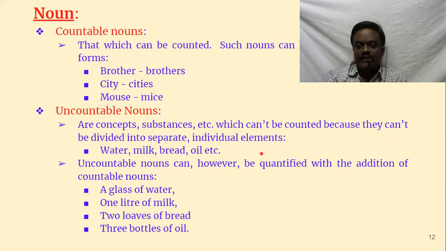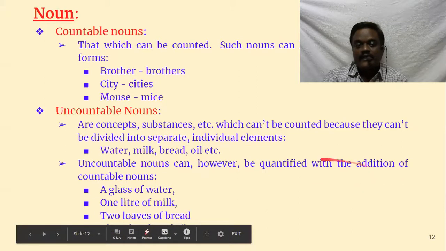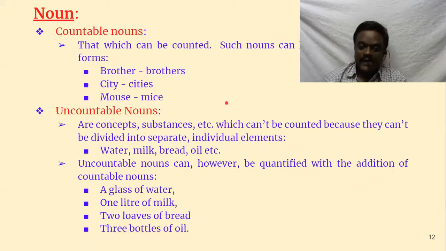For example, water. Water is a substance, a liquid. Milk, bread, oil, etc. These are all uncountable nouns. Uncountable nouns can, however, be quantified with the addition of countable nouns. We can make them countable by adding something like a glass of water, 2 glasses of water, a cup of tea, 1 liter of milk, 2 loaves of bread, 3 bottles of oil.